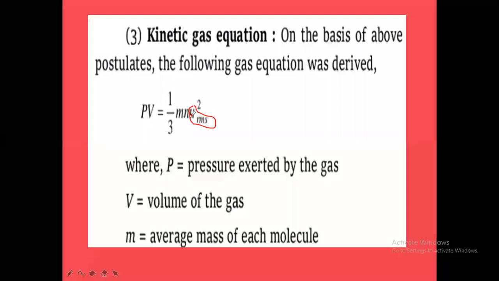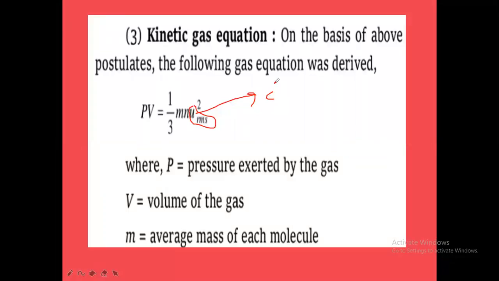Here u is velocity, and the square of the velocity is taken. So the kinetic gas equation is PV equal to 1 by 3 mnu square. In some books, in place of u, they take c. C is also the RMS velocity. Instead of u square, they take c square.